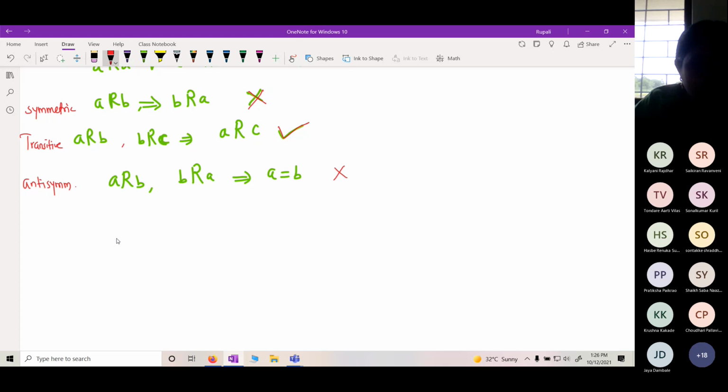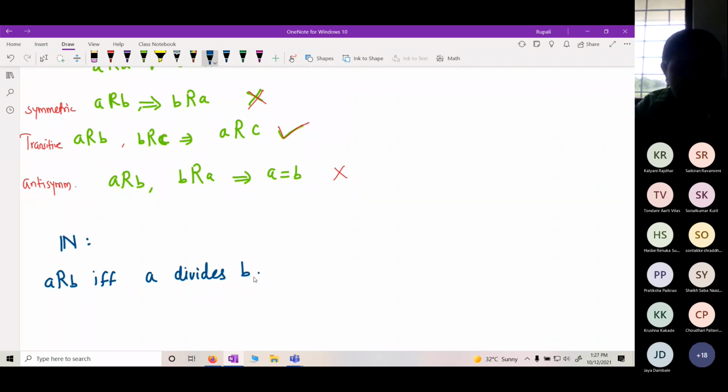Now we will go to the set of natural numbers. Let me change the pen. Consider the set of natural numbers. Natural numbers we know. Now we define a relation: A is related to B if and only if A divides B. Now I am defining a relation.